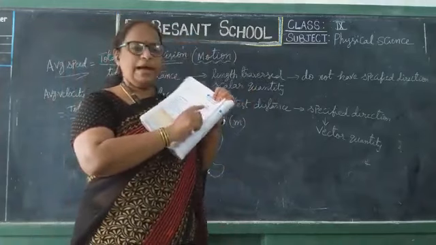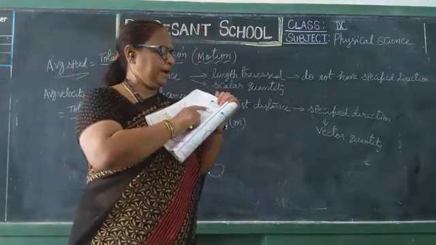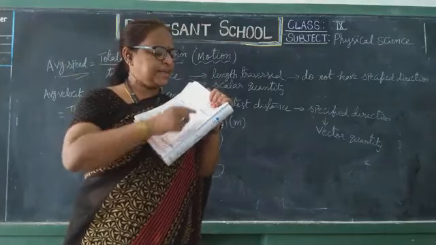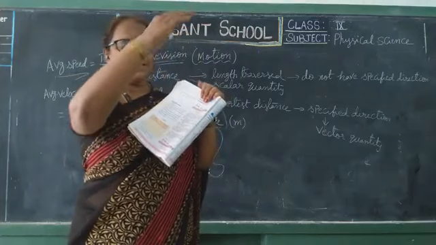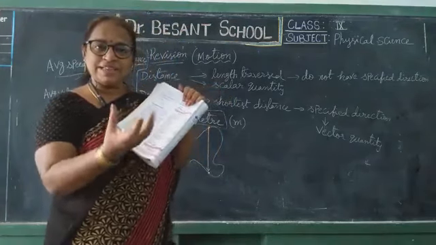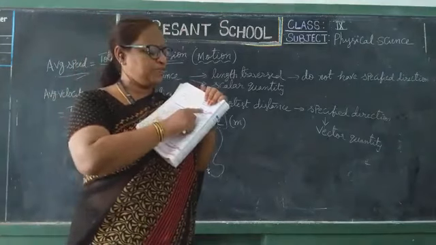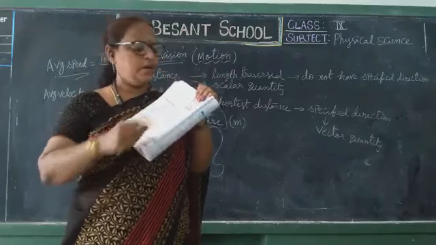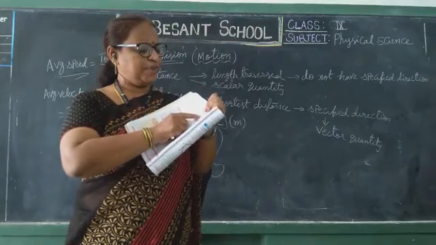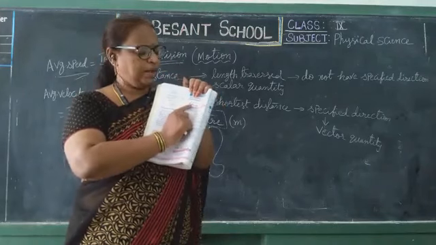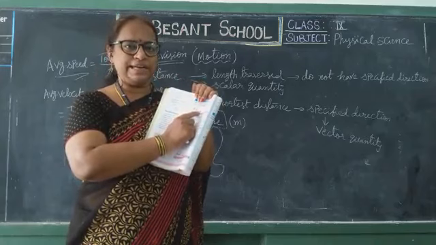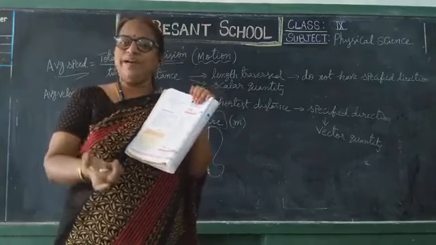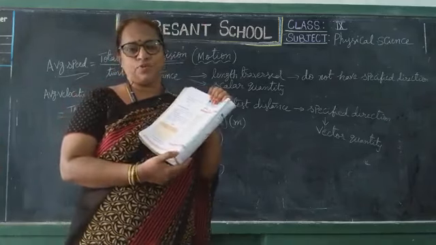Activity 6. An inclined plane is taken, and a ball is placed at the top of the inclined plane and you leave it. What will happen? Initially the distance covered will be very less, but as it comes down, because of the gravitational force of attraction, the ball's speed will increase and it covers more distance. At 0 seconds it is at the top, in 1 second it covered only this much distance. Next, at 2 seconds the distance increased, but in 3 seconds a long distance it has covered and came down. So as it comes down the speed is increasing because of gravitational force.